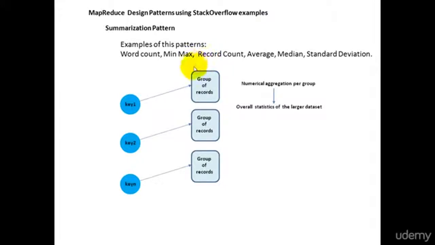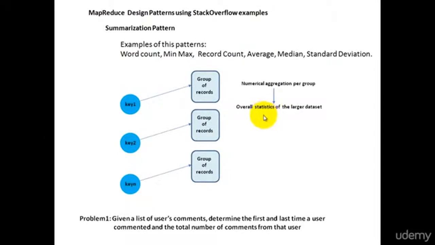What is the summarization pattern? In the summarization pattern, records are grouped together by the key field. For each key, there will be a group of records. The numerical aggregation is calculated for each group so that you get overall statistics of the larger data set. That was all about the summarization pattern.